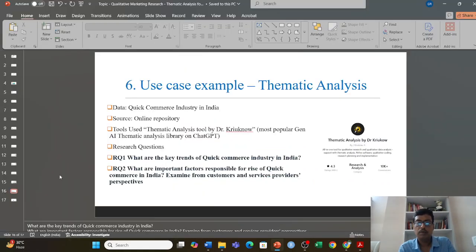So I come to the end of today's session. I know it's a very quick way to explain certain things. I explained with only one research question. You can explain the same thing from the service provider point of view.